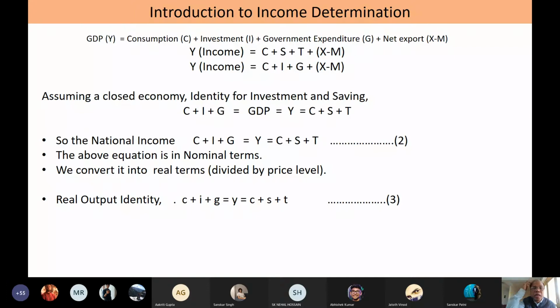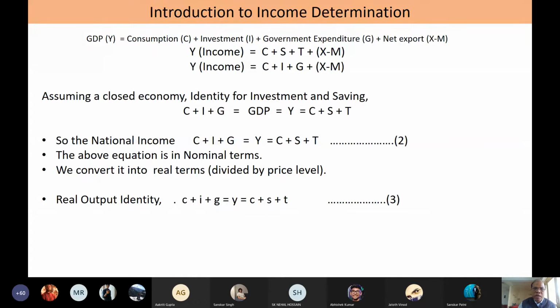But this is the leakage part of the definition of income. The injection part correspondingly becomes C plus I plus G plus X minus M. So S plus T are replaced by I plus G. If there is saving, there must be investment. If there is tax, there must be government expenditure. So even this definition of income is just an identity, not an equilibrium.